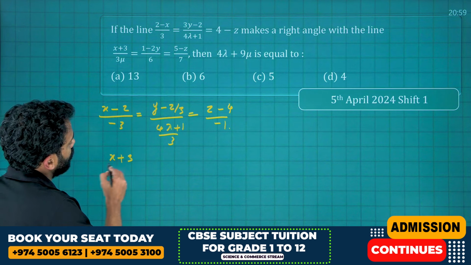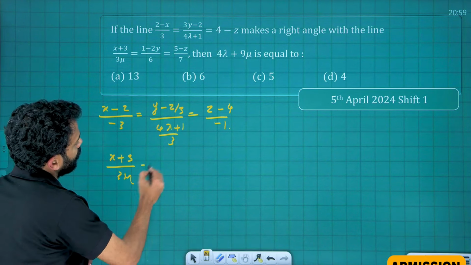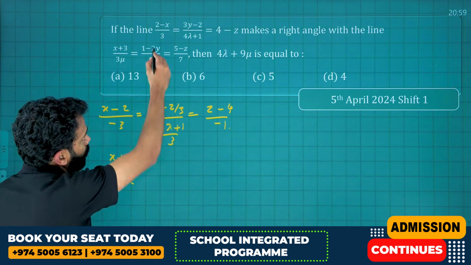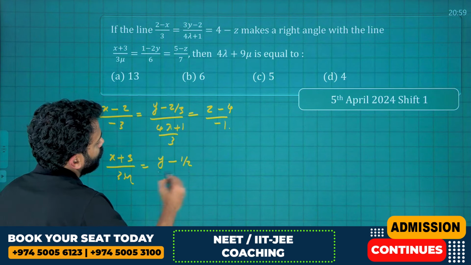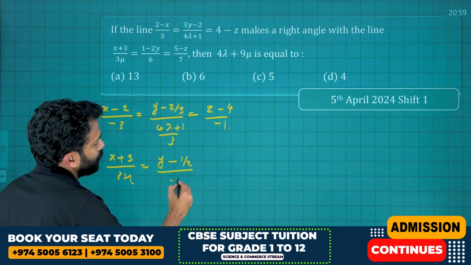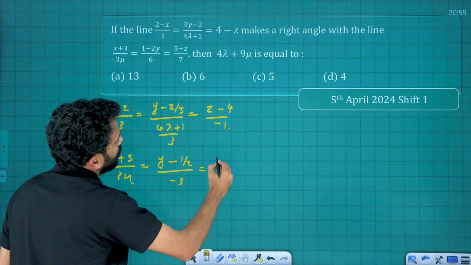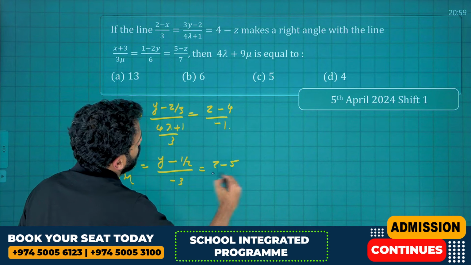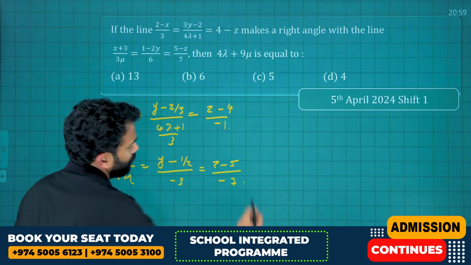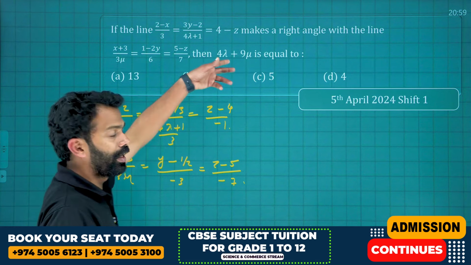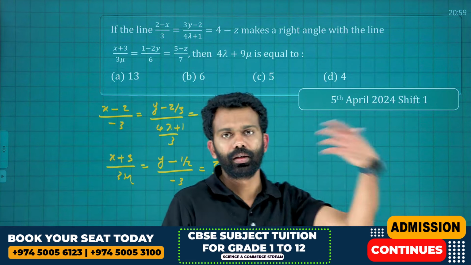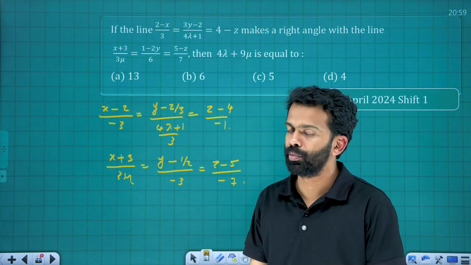This will be (x + 3)/3 = μ. Multiply the numerator and denominator by -2, and you will get (y - 1)/2 = 6/-2, which is -3, equal to (z - 5)/-7. Okay, that's it. Then, since they are at right angles, the dot product of the corresponding direction ratios will be 0.